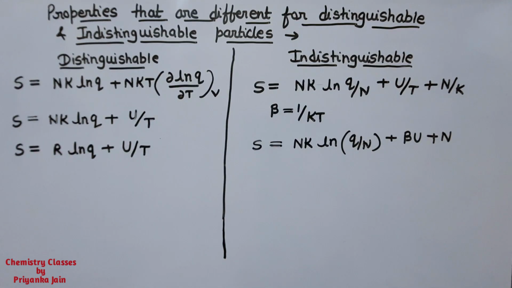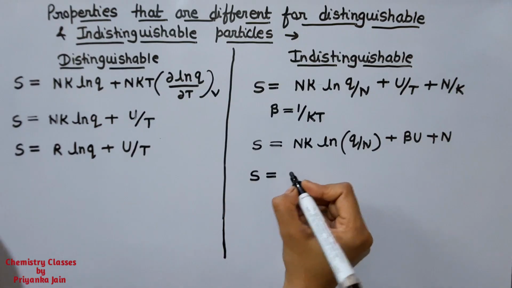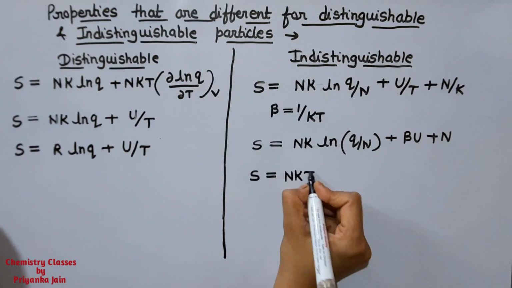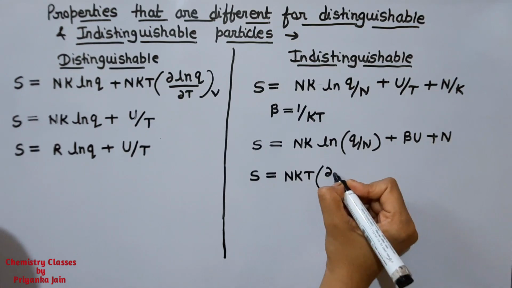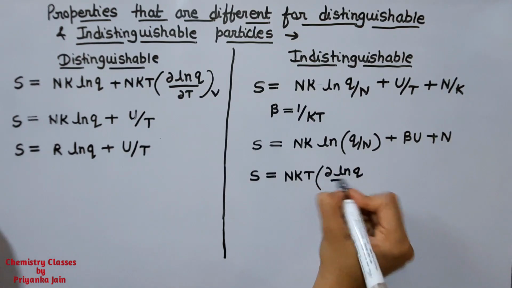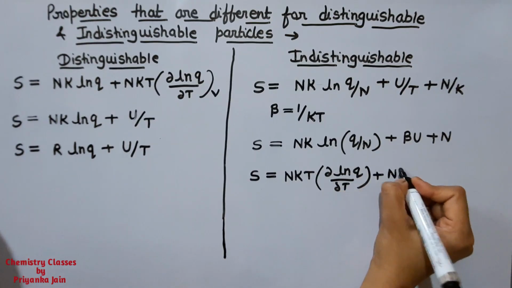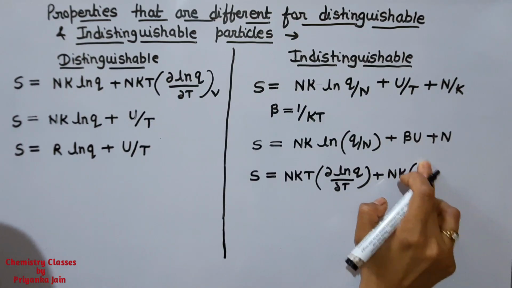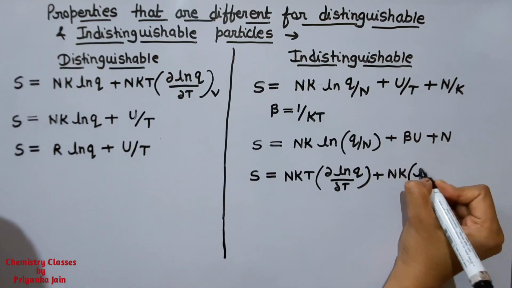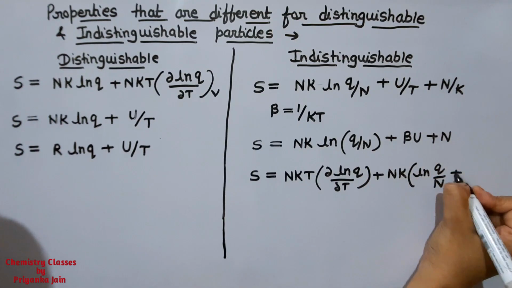Next formula: S is equal to NkT del ln Q upon del T plus Nk ln Q by N plus 1.